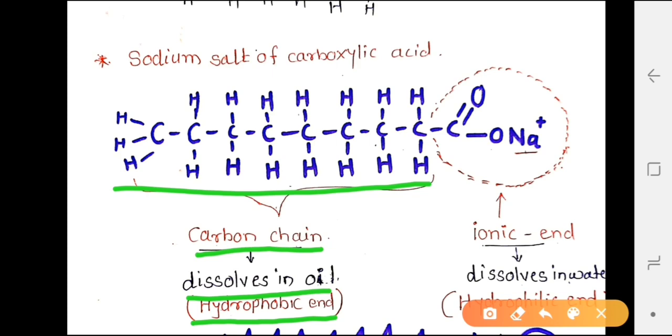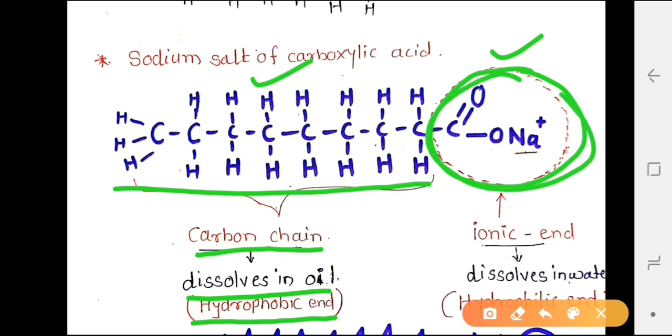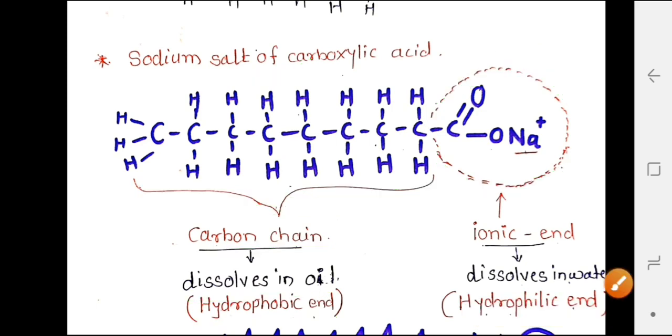You have to remember one thing, the carbon chain cannot dissolve in water, but this end, which is called the hydrophilic end, can dissolve in water. Hydrophilic means which gets attracted towards the water, which can dissolve in the water, and the hydrophobic end cannot dissolve in the water but dissolves in the oil.